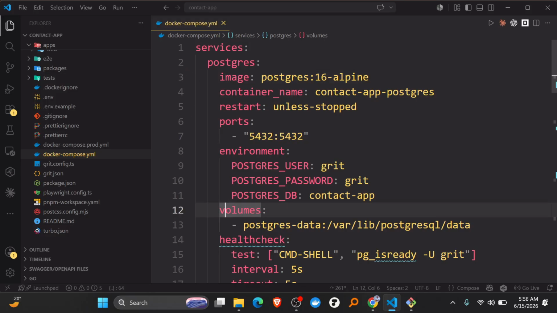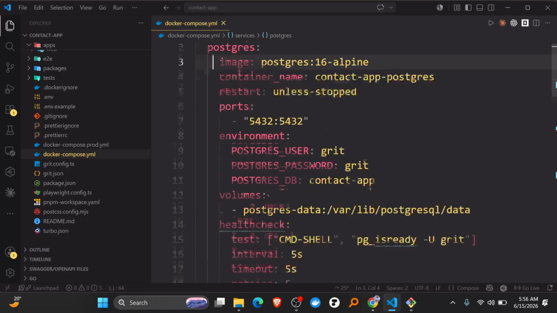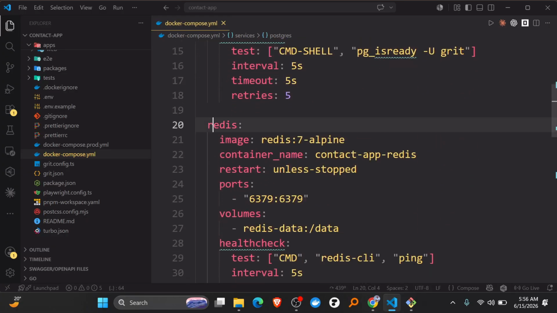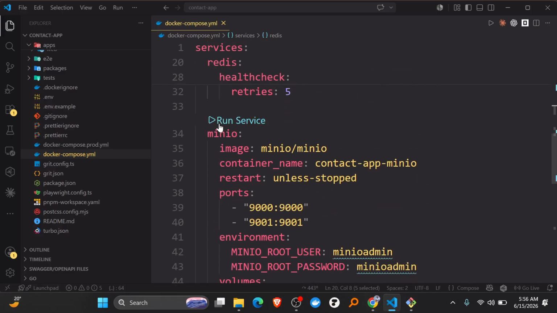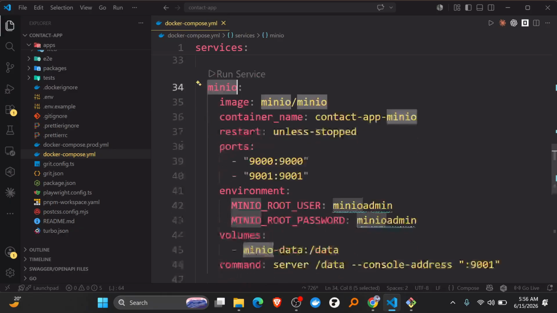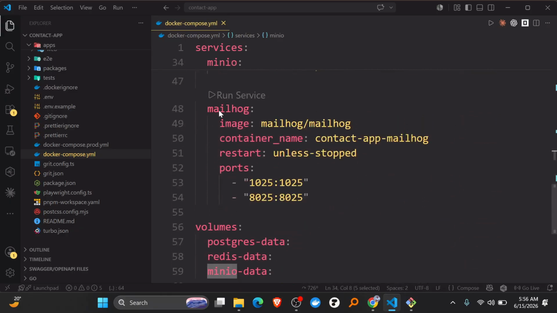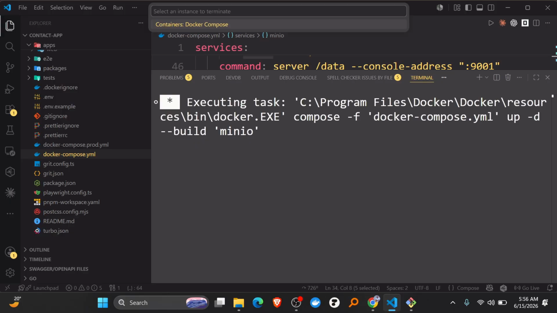This is the first one, the Postgres image. Then we have Redis, then the Minio image here, and finally the MailHog image.